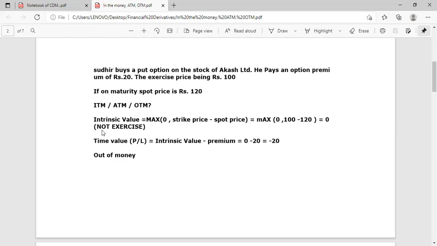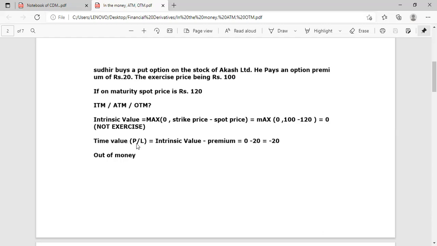That means Sudhir will not exercise the put option when he is losing in the deal. When the spot price is greater than the strike price, he will not exercise because he doesn't want to incur 20 rupees loss. Buyer has a right to sell at 100 but no obligation to sell at 100. He can sell in the spot market. So he will cancel the deal of 100. He will not sell at 100. He will not make his loss of 20.